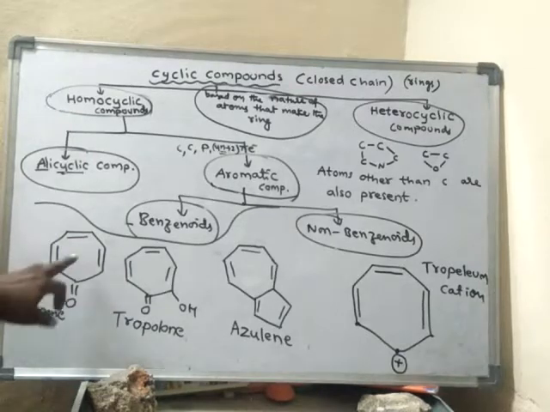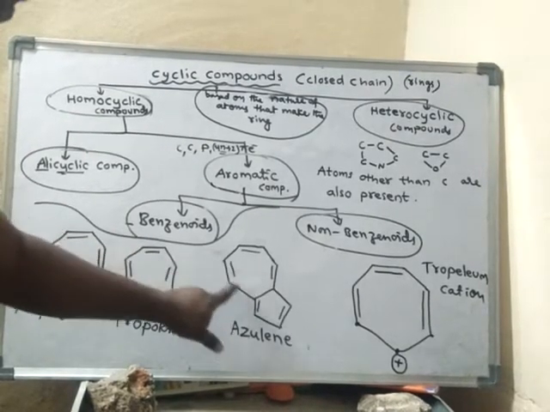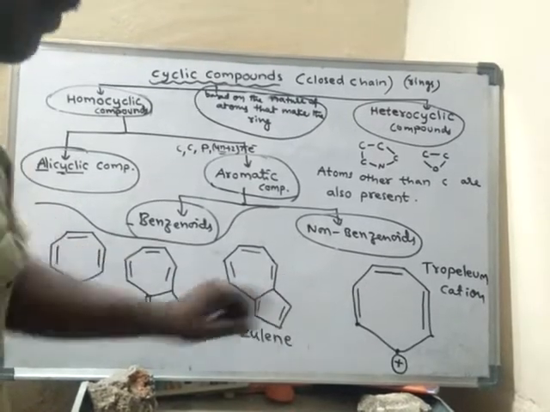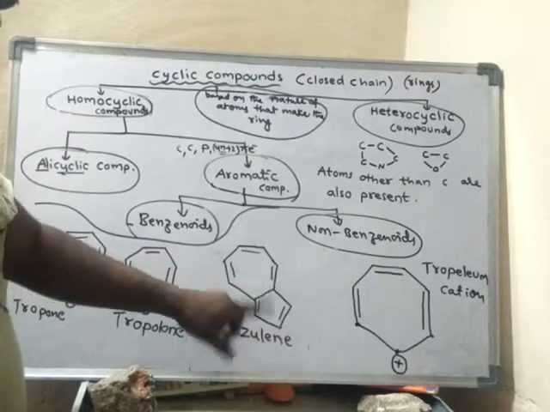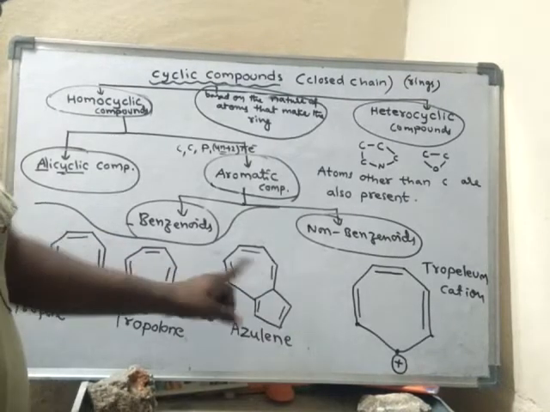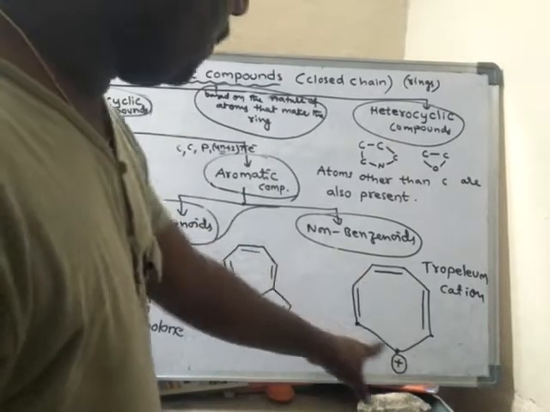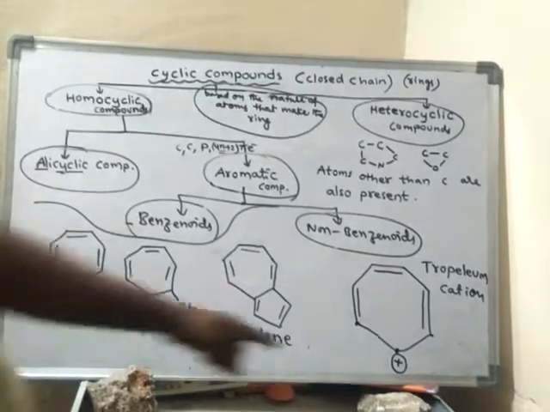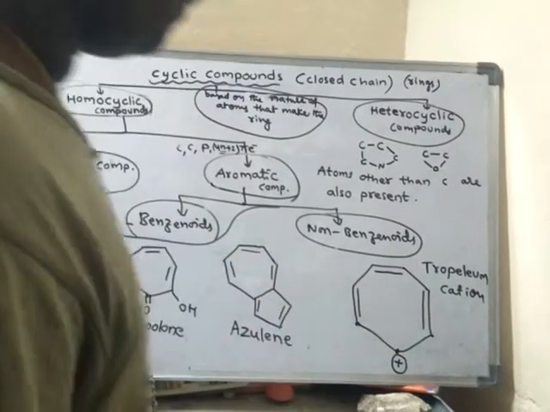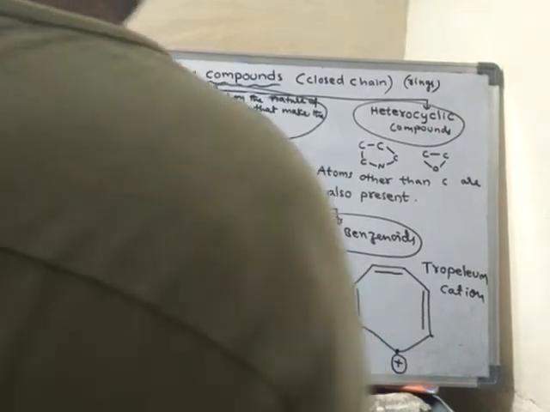But here there is a 7-membered ring. This is a combination of a 7-membered ring and a 5-membered ring, both fused, joined to form azulene. Here also the 7-membered ring has a positive charge on one of the carbons, this carbon. So these are examples of non-benzenoids.